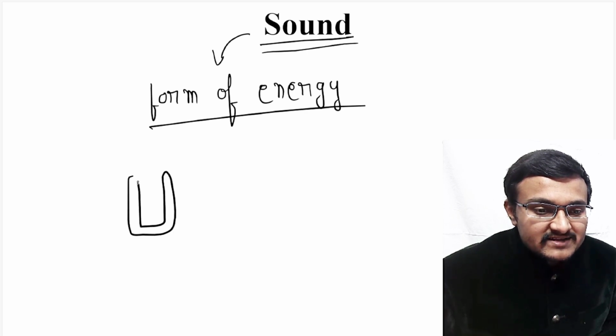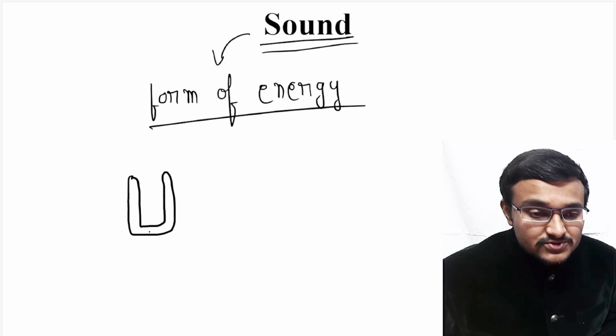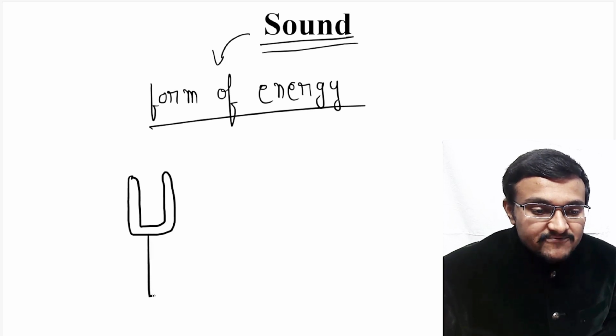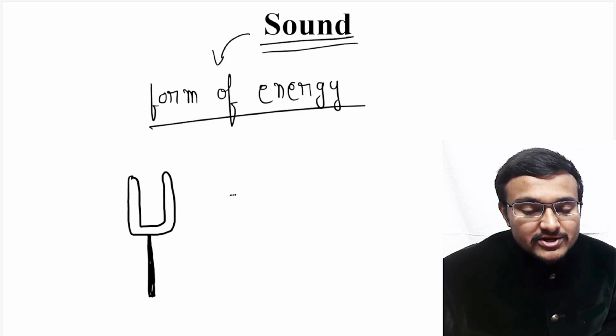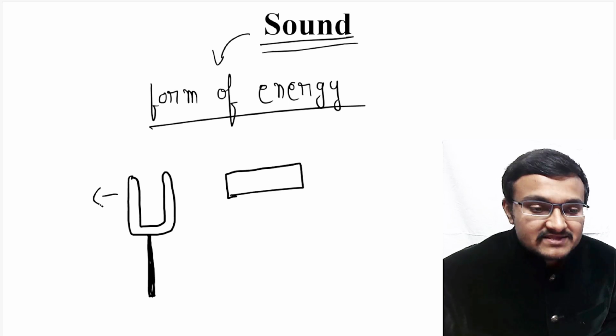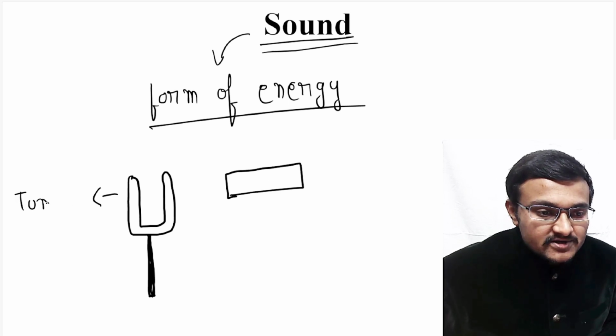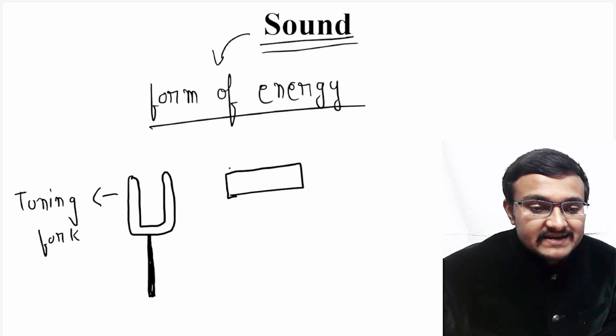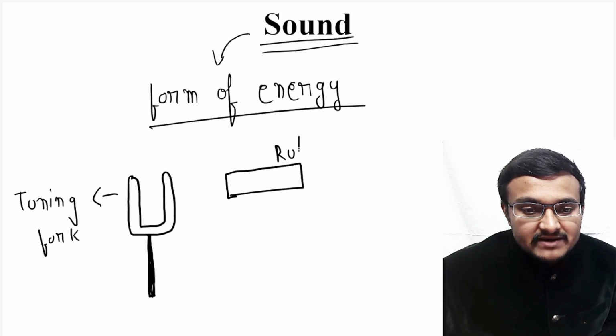So this you can find in the physics laboratories in your schools. So if you have a tuning fork like this, and if you hit this particular tuning fork hard onto an object, so let's say if you have a rubber pad like this, and this tuning fork is hit against a rubber pad.